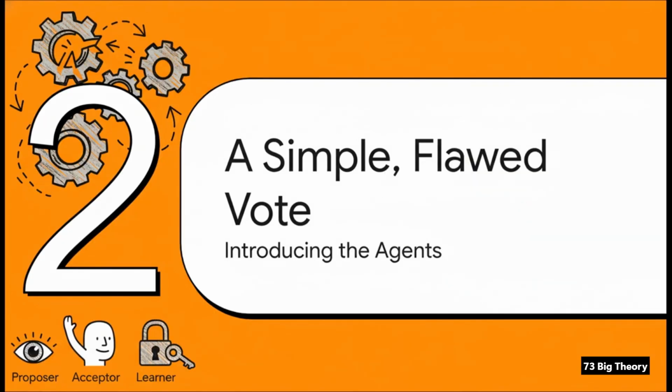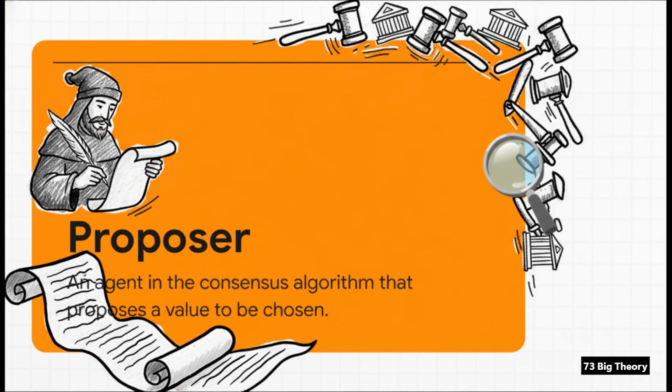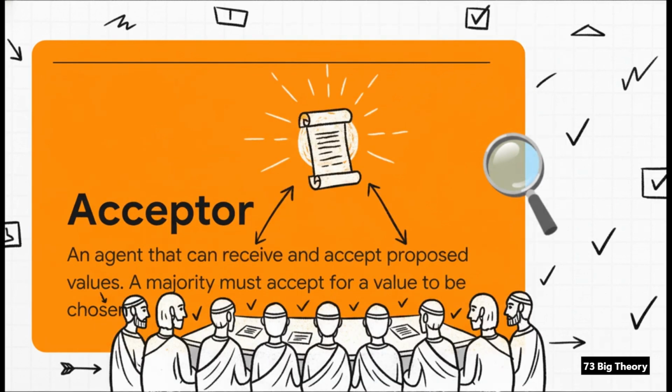All right, so to really appreciate how elegant Paxos is, let's start with a much simpler idea, and then watch it break. We're going to need to introduce 3 key players in this little drama. First up, we have the proposers. These are the ones who get the ball rolling. They've got a value, an idea that they want the whole system to agree on. In our little story, you can think of them as scribes trying to get a new law written down in the city's official records.